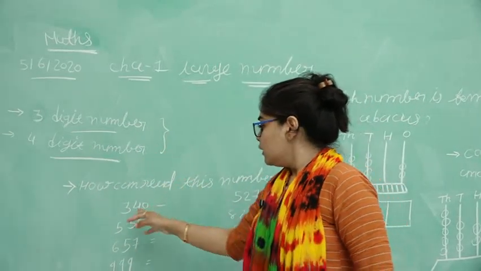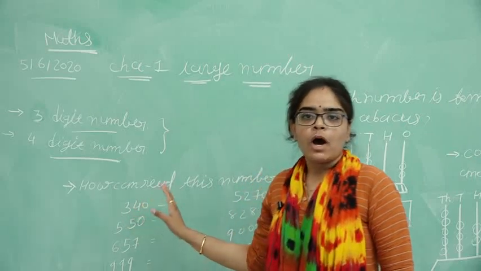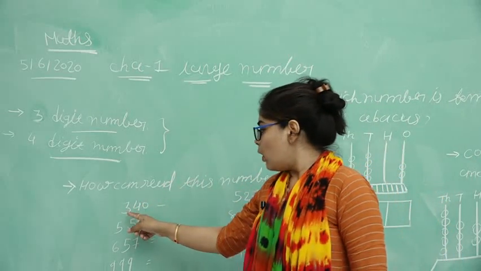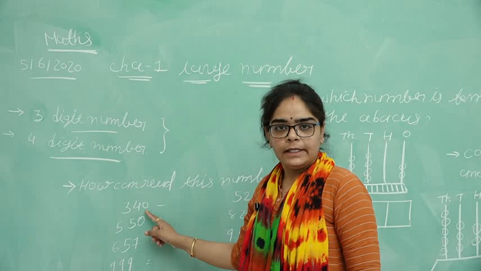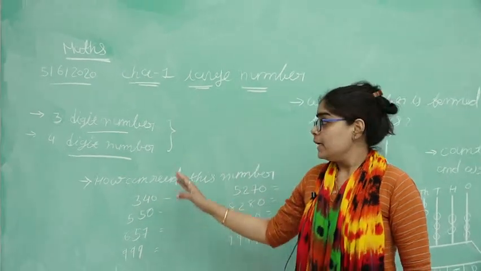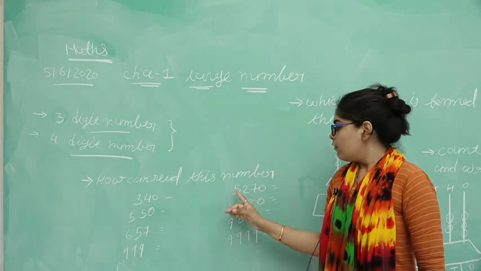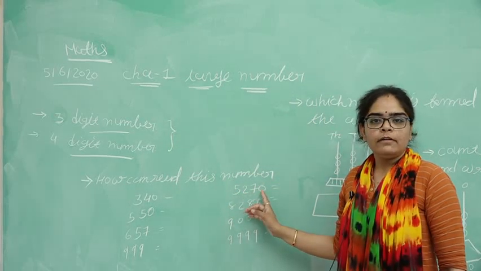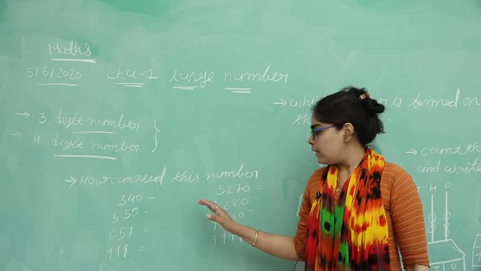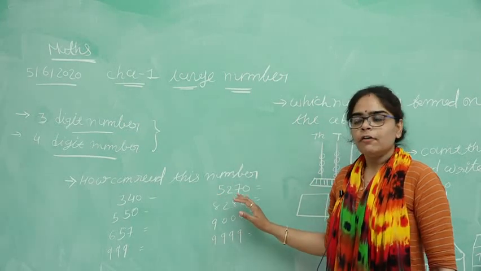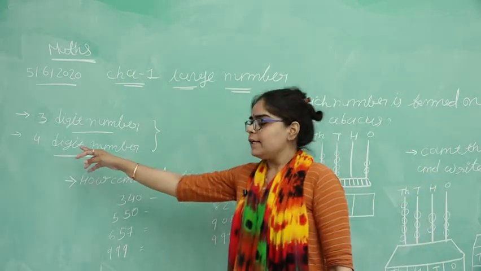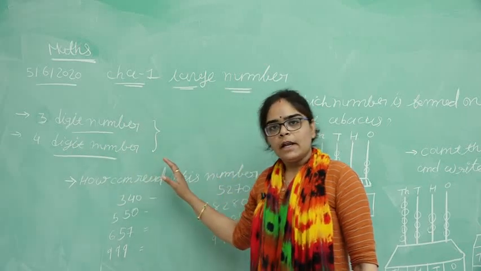Here we have 3, 4, 0. How many digits are there? 1, 2 and 3. Three digits, so it is called a 3-digit number. And here 5, 2, 7, 4. How many digits are there? 1, 2, 3, 4. Four digits, so it is called a 4-digit number.